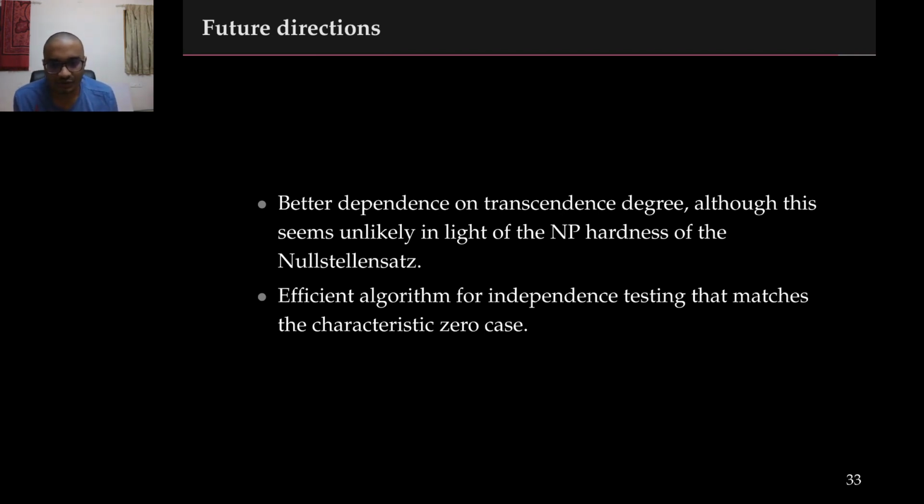A second natural problem is to come up with a good algorithm for the transcendence degree computation, a better algorithm. We know that the problem is in AM intersection co-AM, so it's unlikely to be hard. We conjecture that there is a BPP algorithm for the finite characteristic case.